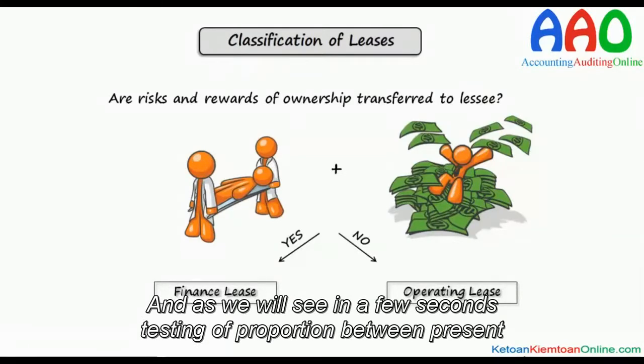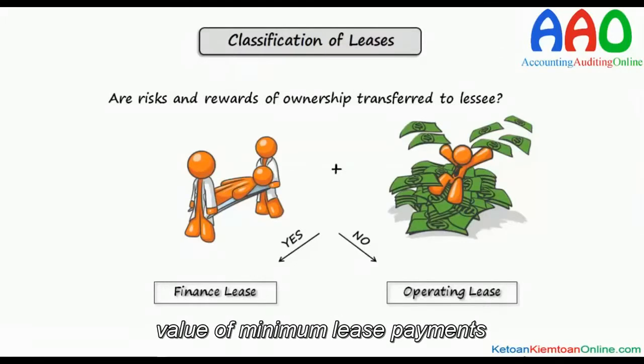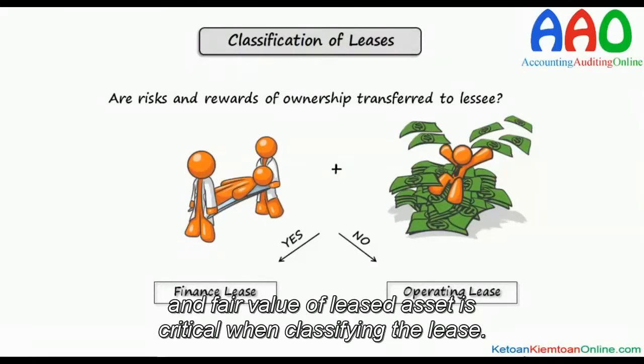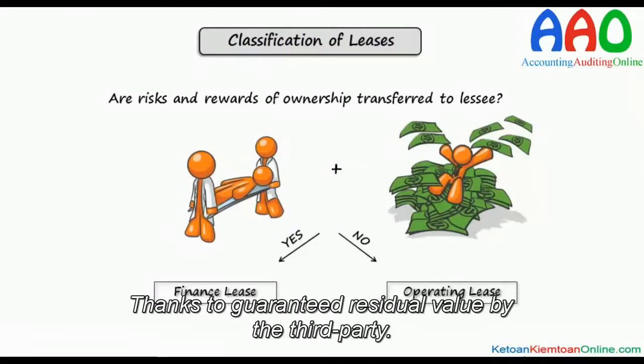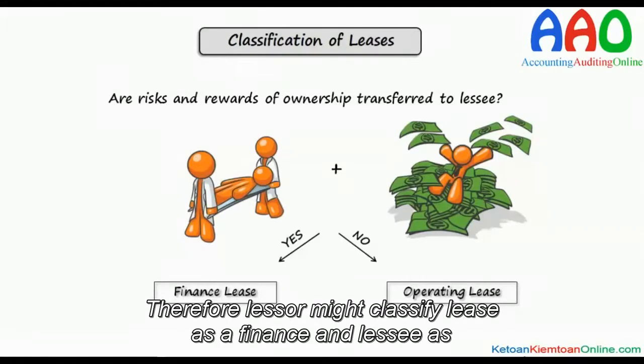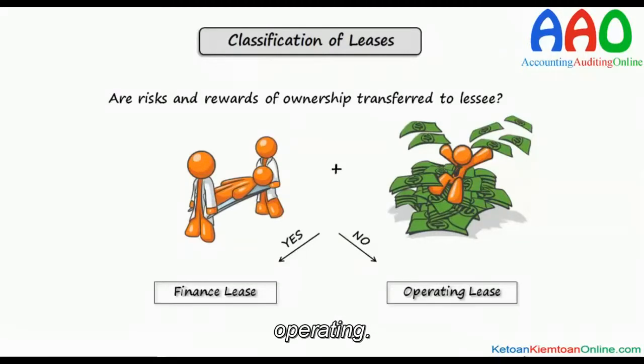And as we will see in a few seconds, testing of proportion between present value of minimum lease payments and fair value of leased asset is critical when classifying the lease. For lessor, this percentage can be significantly higher than for lessee in this particular case, thanks to guaranteed residual value by the third party. Therefore, lessor might classify lease as a finance and lessee as operating.